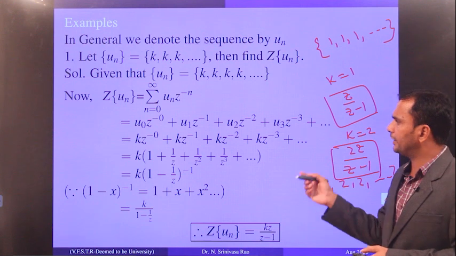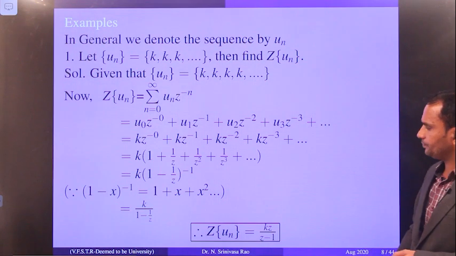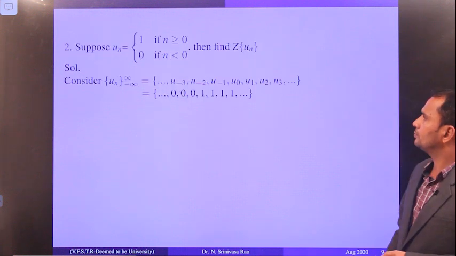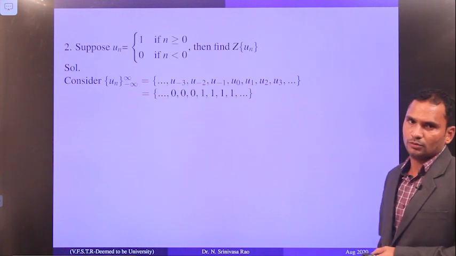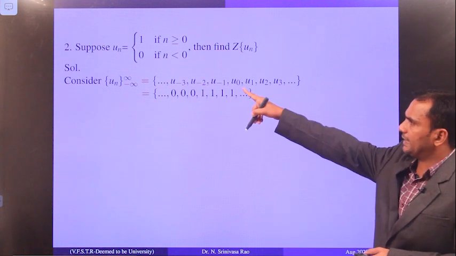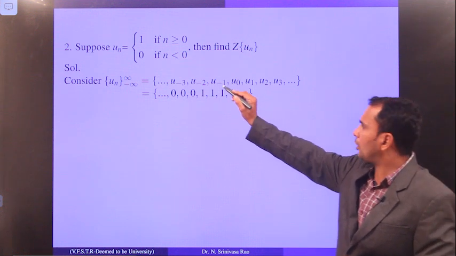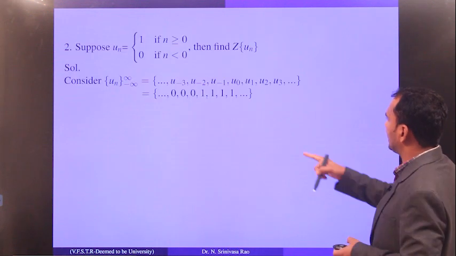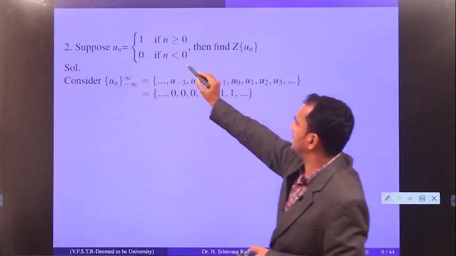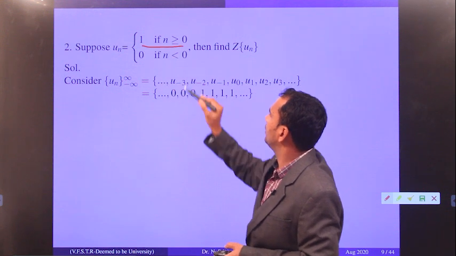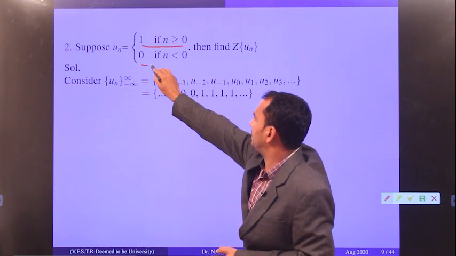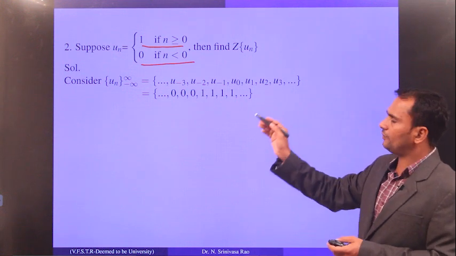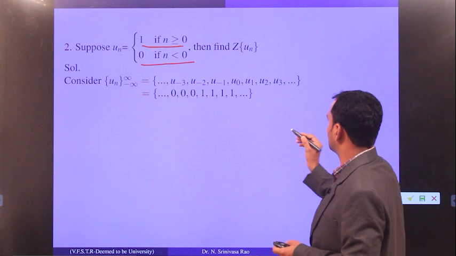Now we are moving to the next example. This was the example for the first one; now let's move on to the next. Look at the sequence and how it is defined. If n is greater than or equal to 0, it is 1. If n is less than 0, it is defined as 0. That means all the positive terms are 1.